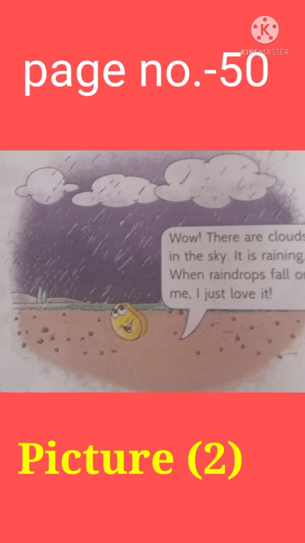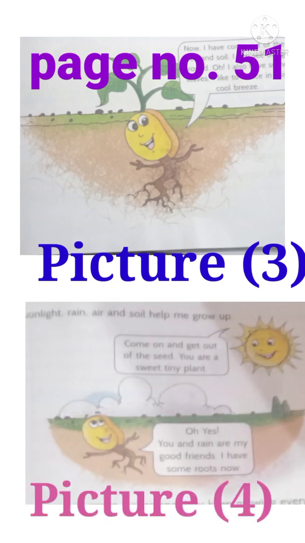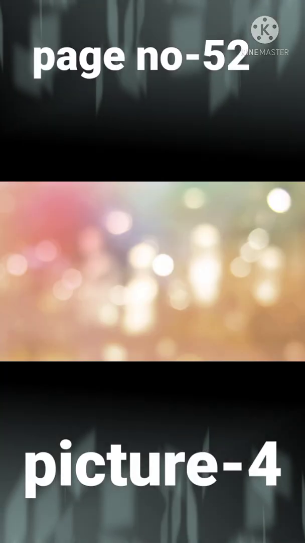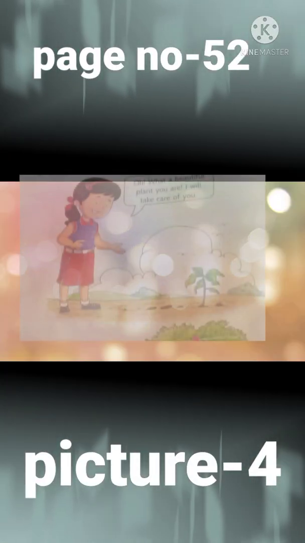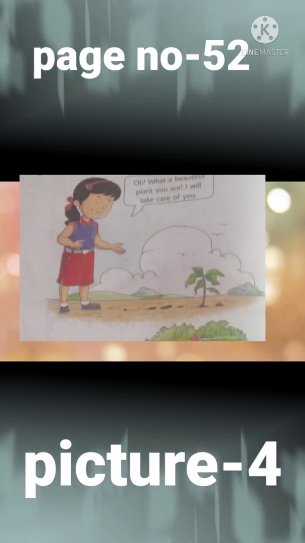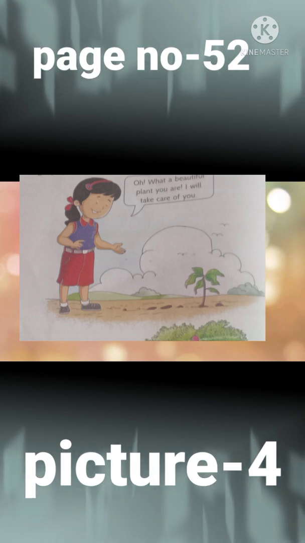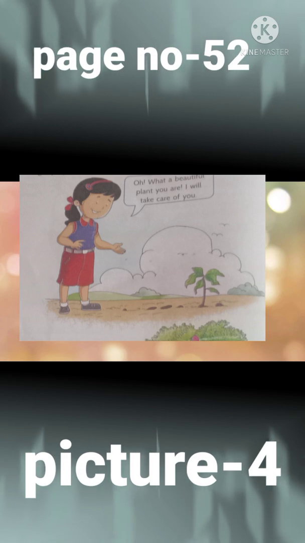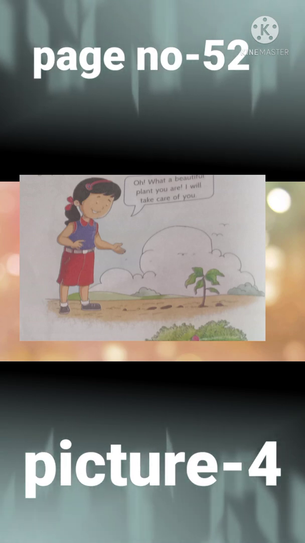Now go to the next page. On page number 51, you see that there are two pictures. Picture 3 shows that the mango seed looks very happy but roots are coming out. Picture 4 says that the sun is saying that you are my friend. Now go to the next page, page number 52. Here you see that there is a girl, and the girl looks very happy after seeing the mango plant, and she is telling that she will keep this plant in her house. So let's see the reading and explanation of this lesson.